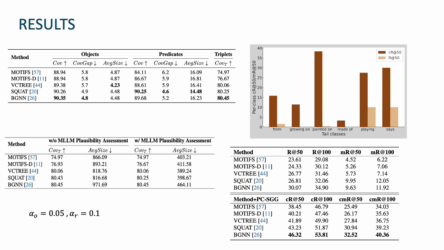And from the figure on the top right, we can observe that incorporating PC-SGG with BGNN increases the ability to detect the 5 least observed predicates in the training set itself. The overall triplet empirical coverage or CovT values show that it is approximately close to the product of the empirical coverage of the object and the predicate prediction sets. Therefore, this validates theorem 1.